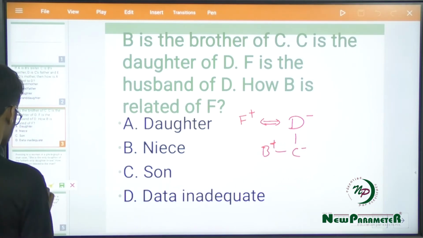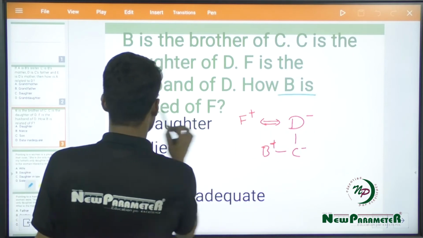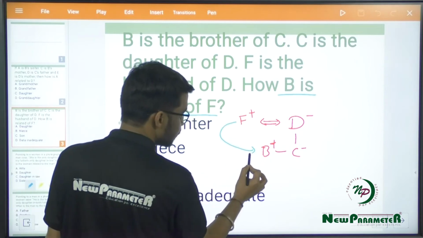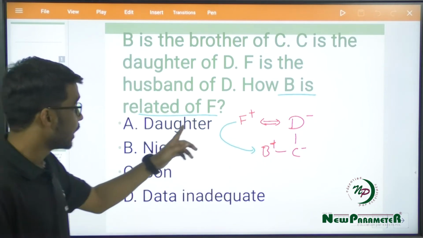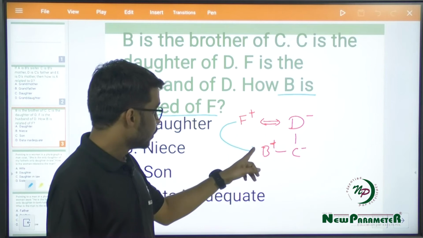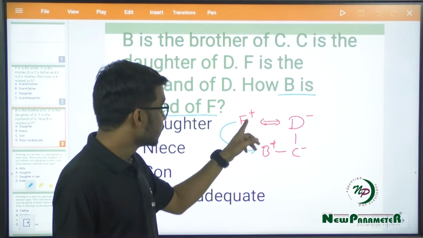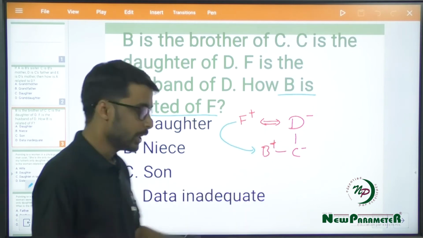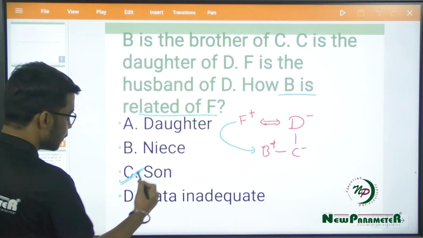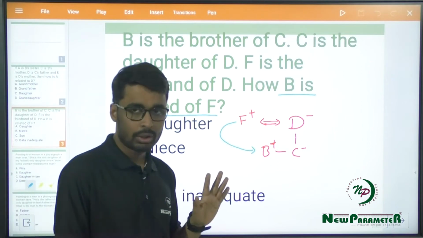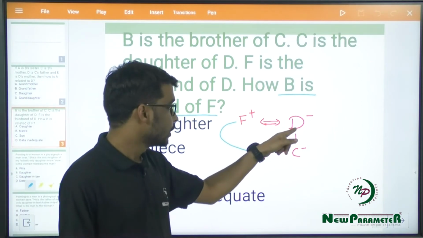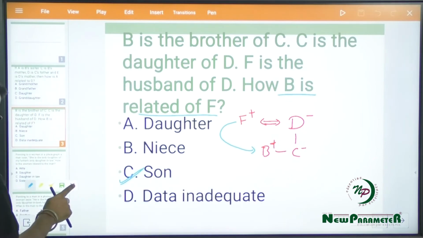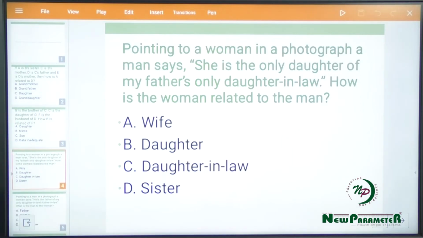Now question is, how is B related to F? So we can see that B is present one generation below F, and with respect to F, B is F's wife's son, right? So wife's son is your own son, so the answer would be son, because B would be the son of F, as B is F's wife's son, right? So make sure about that. Let's move on to the next question.